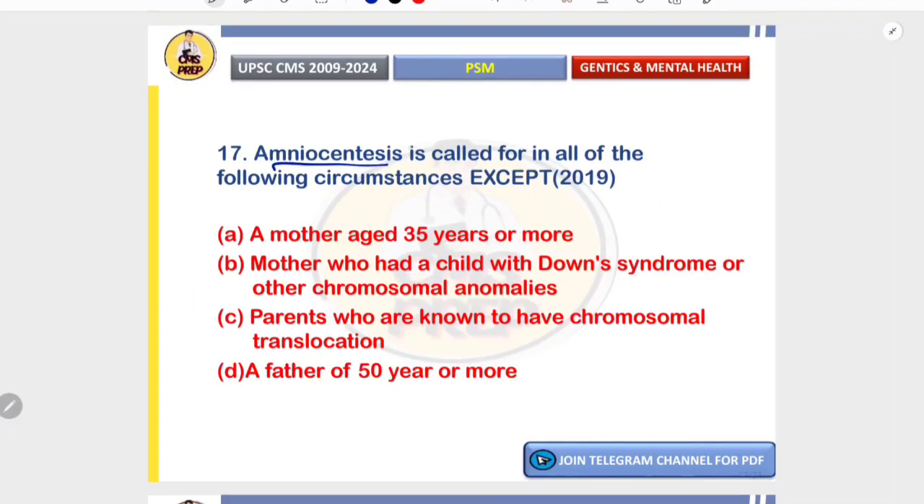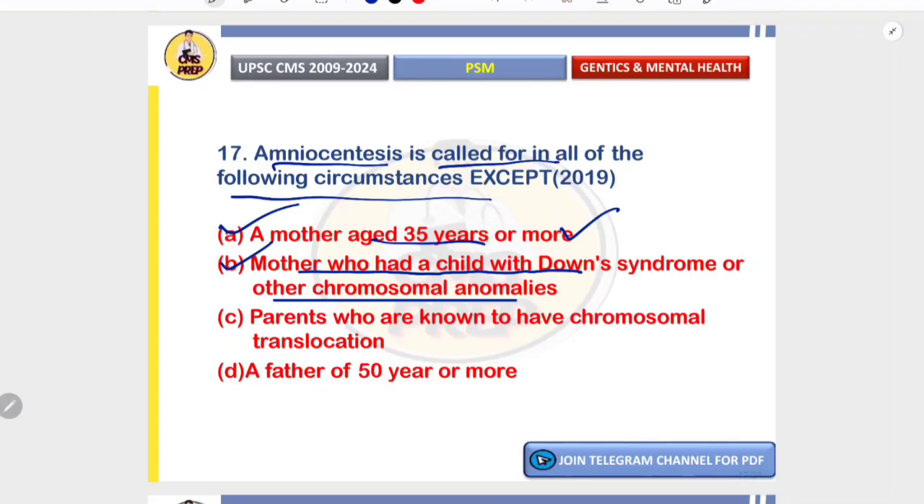Option D. Amniocentesis is called for in all of the following circumstances except a mother aged 35 years or more. Yes, this is correct. There is risk of chromosomal disorder, for example, Down syndrome. Mother who has a child with Down syndrome or other chromosomal abnormality. Yes, amniocentesis is called for in parents who are known to have chromosomal translocation. Yes, this is also correct. But this one is incorrect.